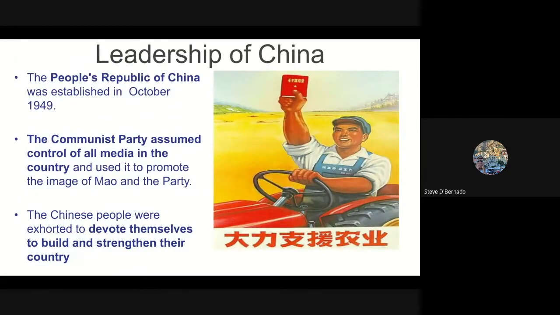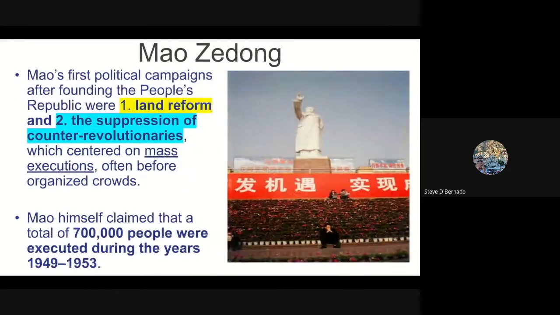So when looking at the leadership of China, we're talking about the People's Republic of China. In 1949, it was established by Mao Zedong. The Communist Party assumed control of all the media in the country, and they used it to promote Mao as the supreme leader of the party through propaganda posters, images, video, and any form of communication. So the Chinese people were exhorted and they devoted themselves to build and strengthen their country to an extent, and we're going to figure that out, right?